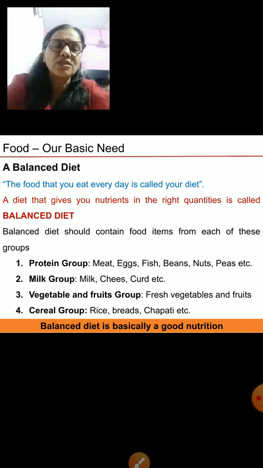Now, the protein group includes meat, eggs, fish, beans, nuts, peas, etc. While the milk group includes milk, cheese, curd, etc. The vegetable and fruits group includes fresh vegetables and fruits. While the cereal group includes rice, breads, chapati, etc.